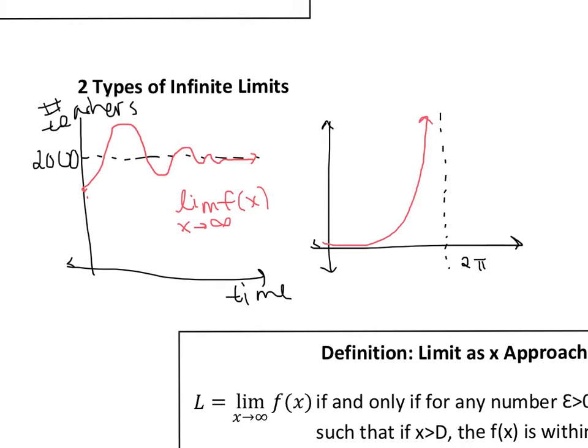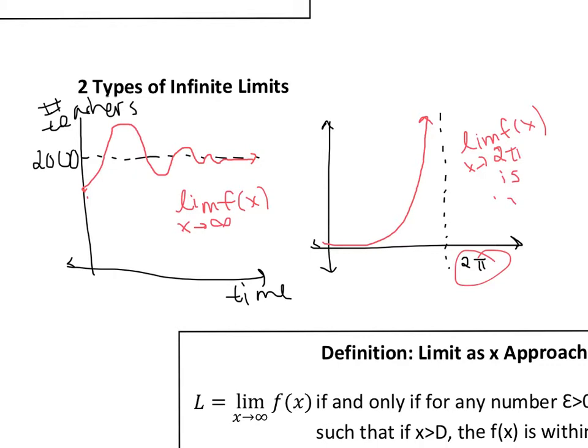So your function is never going to end, right? But your x value can't go past 2 pi, because that's our restriction of our asymptote. So we can call this an infinite limit. So we would say that the limit as x approaches 2 pi of f of x is infinite.